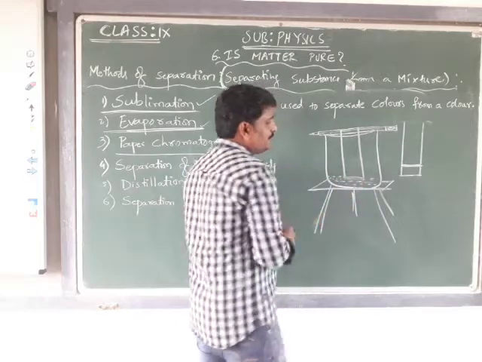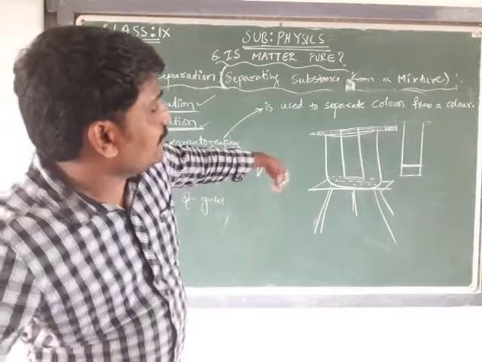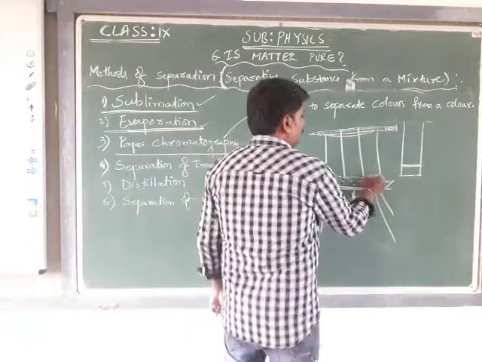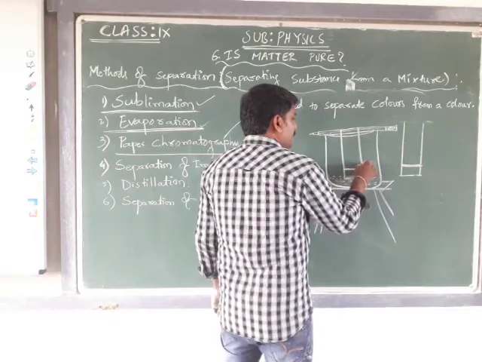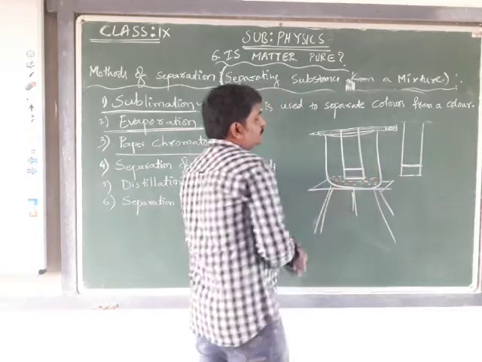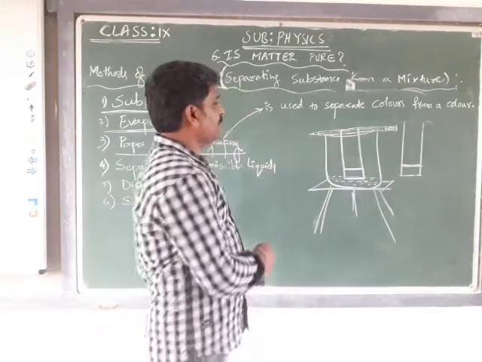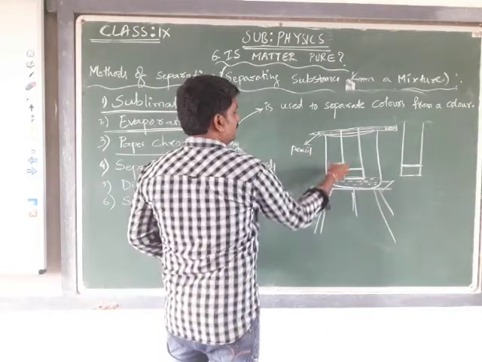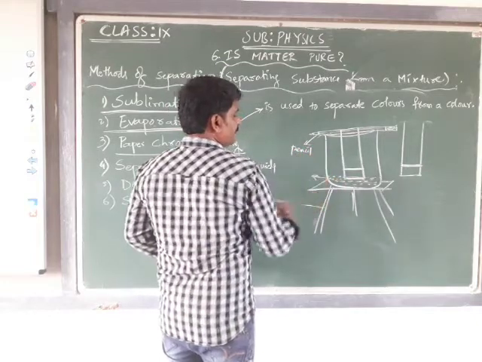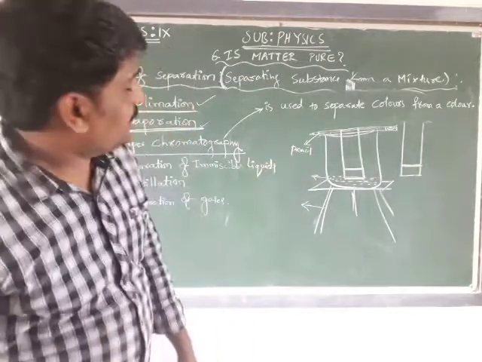Only the edge of the filter paper should touch the water, where the marked line should be just above the water. This is our experimental setup, where this is the pencil, this is the filter paper, this is water and beaker, and this is a tripod stand.